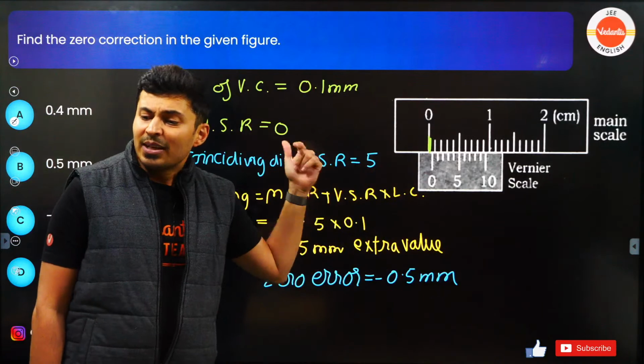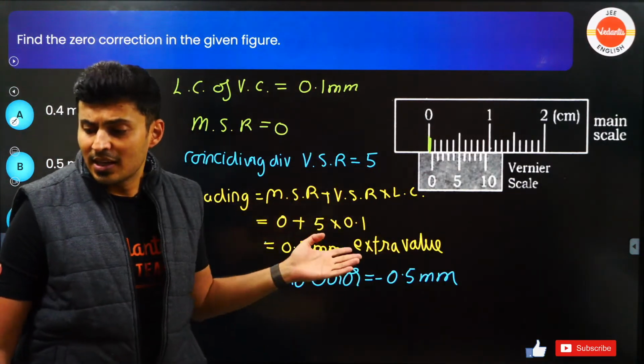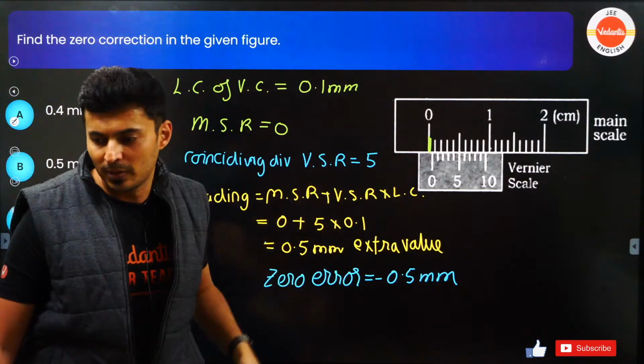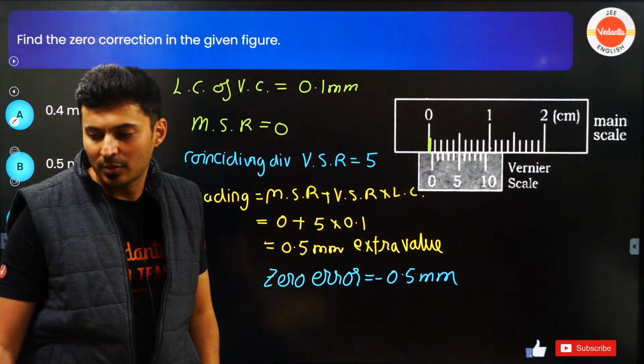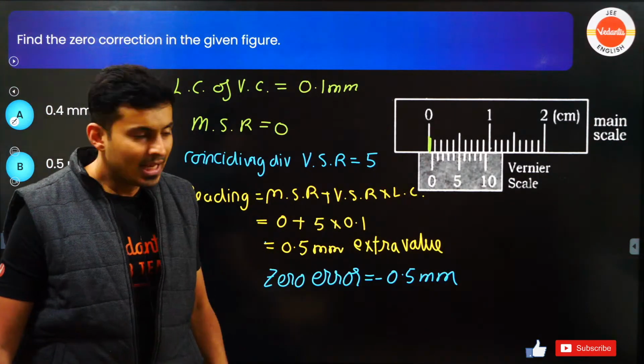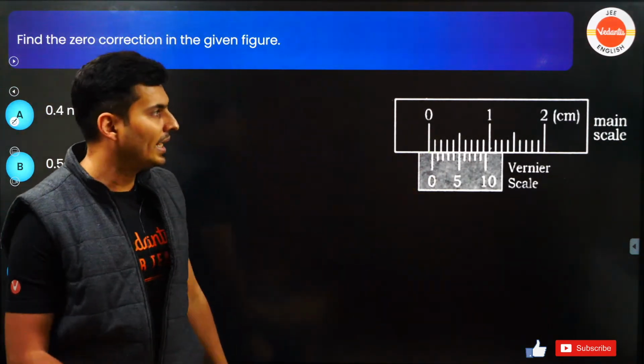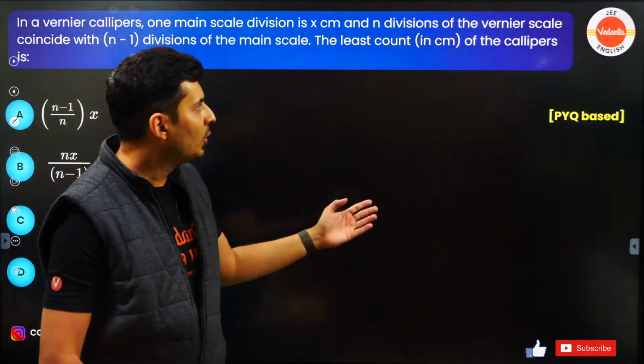Yes, Hari Prasad, even if VSR has more readings than MSR, still it doesn't matter. You will always take the mod value. I'll just show you in the next problem. Because when you are getting an extra value, you are going to subtract it so that you get the true value. Okay. Now look at this.